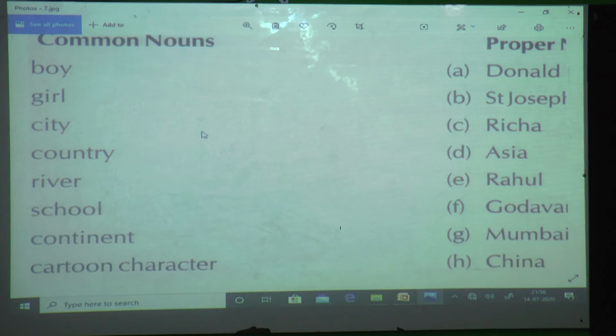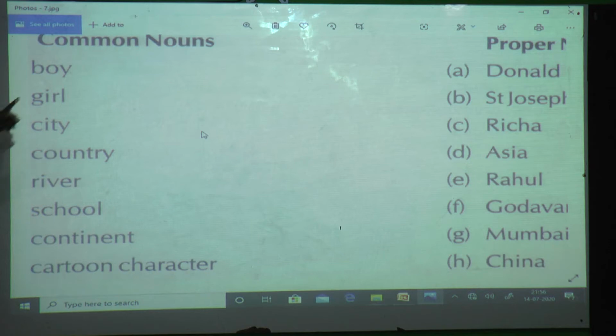First one is boy. Okay. So here in one column some common nouns are given and in the other column the names of proper nouns are given. It means you have to match the common noun with the proper noun. See, for the time being, in front of one, that is boy, what will the answer be? Yes, the answer will be Rahul.